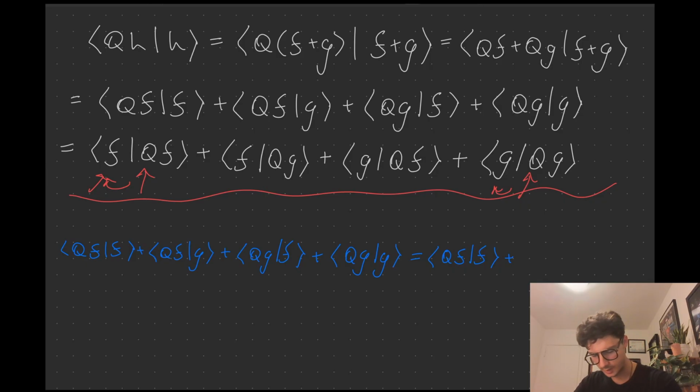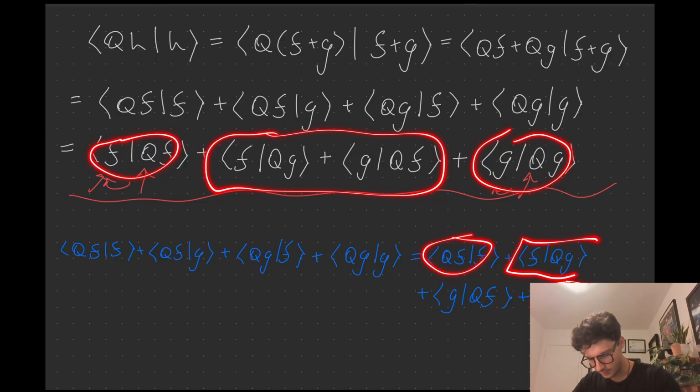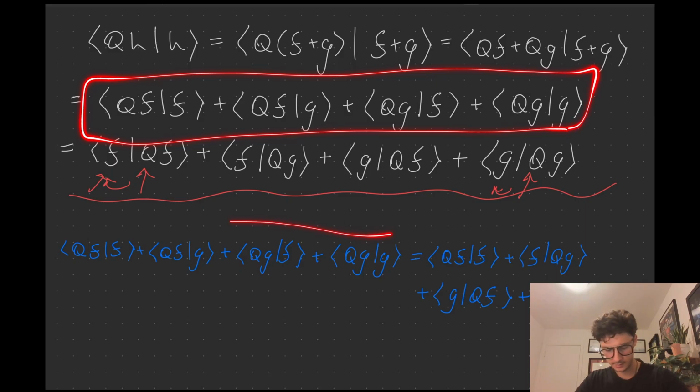So I've made this move, but then for the other ones, I'm going to keep it the same. So here we have an F, Q, G, and then man, I'm running out of room. But it's okay, next line we're going to cancel some stuff out and save some room. So here we have a G, Q, F, and then here I can make this change. So we have a Q, G, G. So basically this thing I've changed over here, this thing I've changed over here. These two things I've kept the same, they are here. I just continued here. And then this whole first line I've kept exactly the same here.